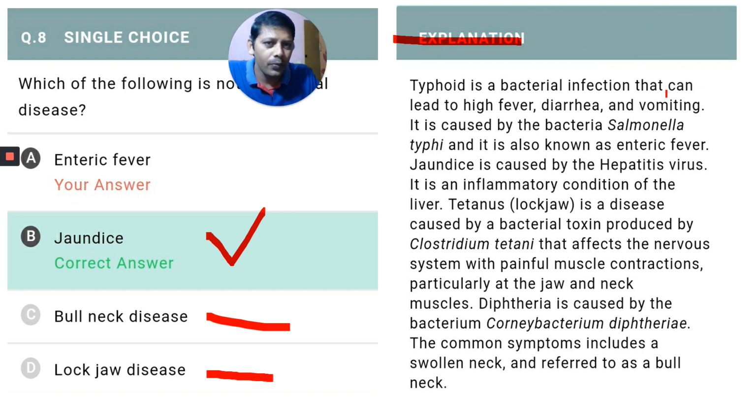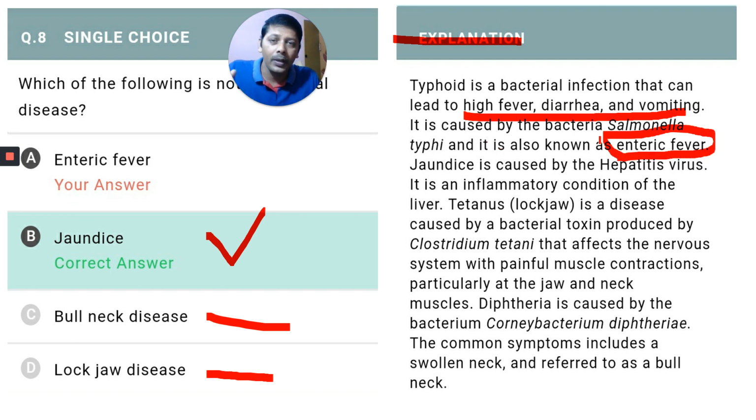Typhoid is caused by bacteria, with high fever, diarrhea and vomiting as symptoms. It is caused by the bacterium Salmonella typhi, also known as enteric fever, because enteric means gut. It affects mainly our intestine, and intestinal perforation is also one of the symptoms. Jaundice is caused by hepatitis virus, and it is an inflammatory condition of the liver.